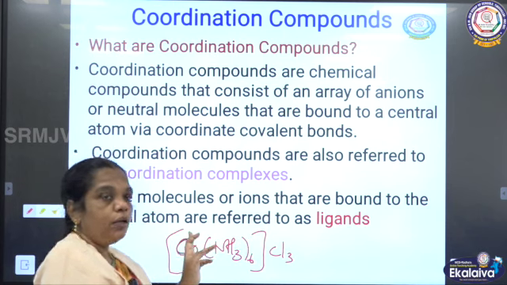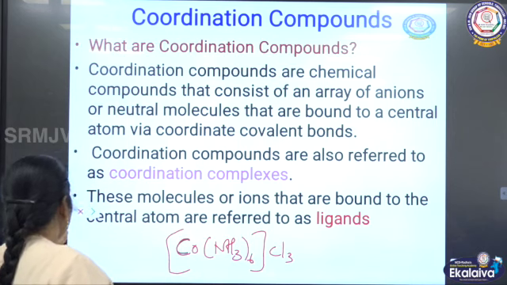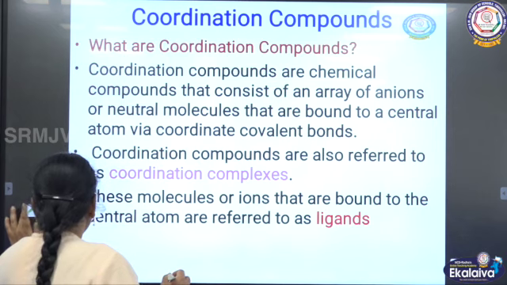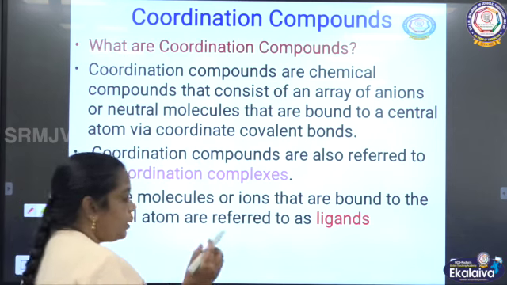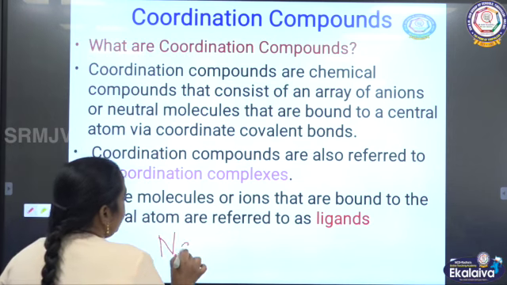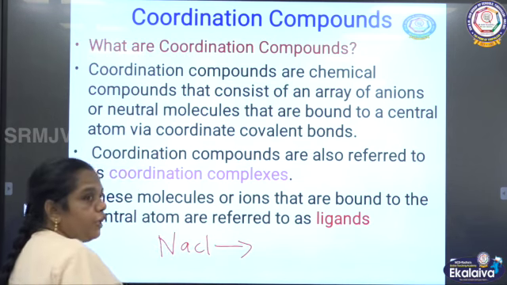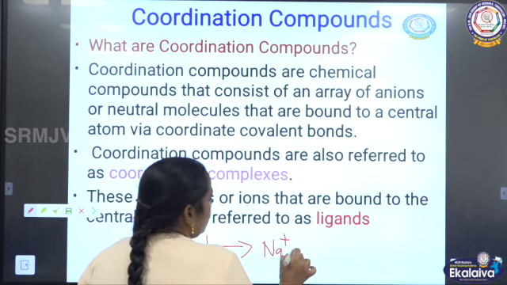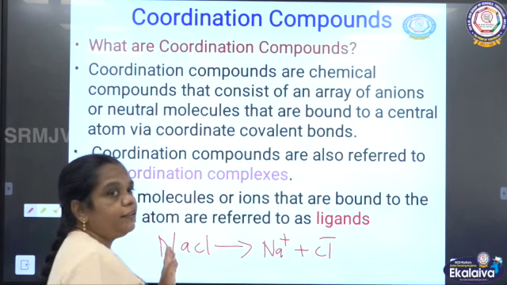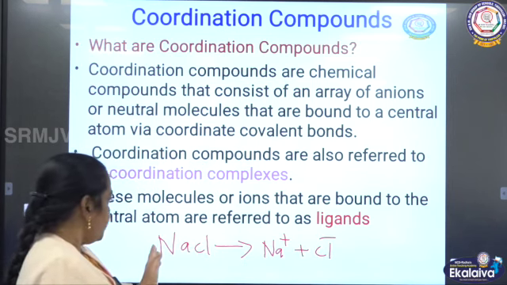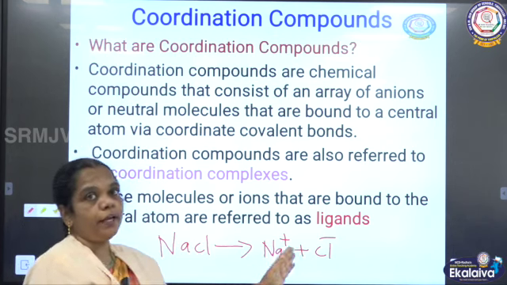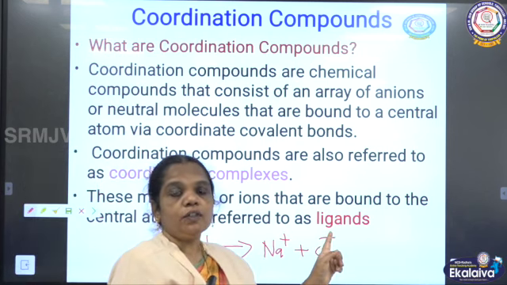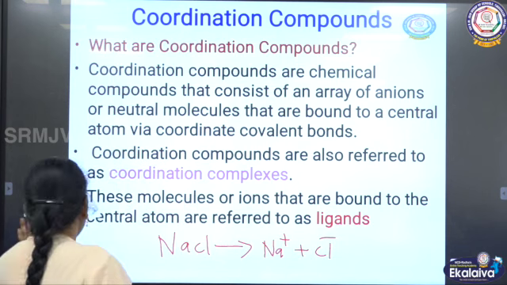So this is called what? Coordination compound. So what is the difference between the coordination compound and the other one? The remaining chemical compounds, if you see the simple salt, the simple salt can dissociate into respective ions as simple ions. So Na+ and Cl- ion, this is one example of a simple salt. So here the simple salt can be dissociated into simple ions. And it contains only one cation and one anion, so it is called a simple salt.